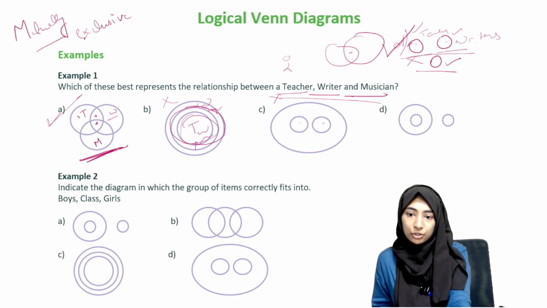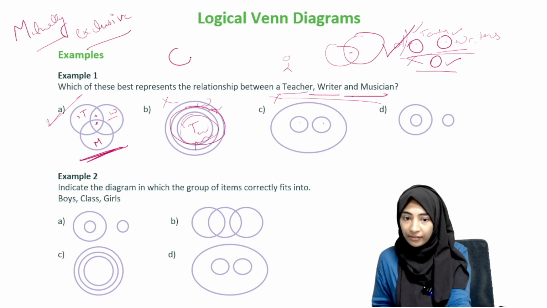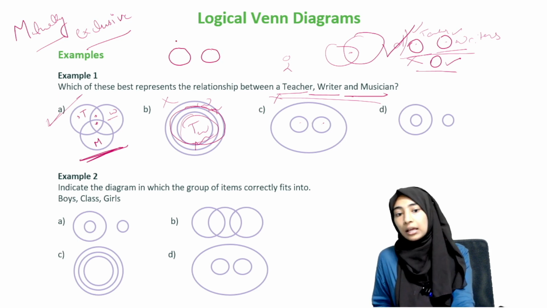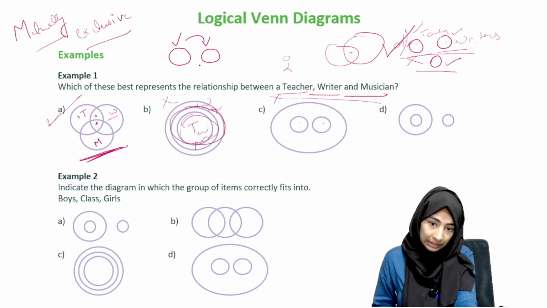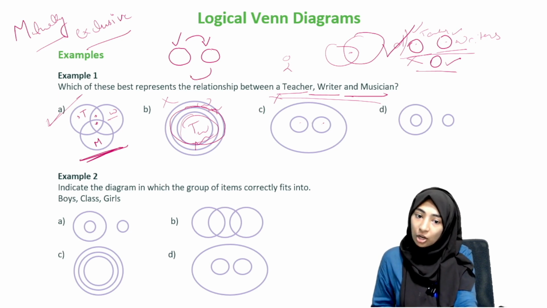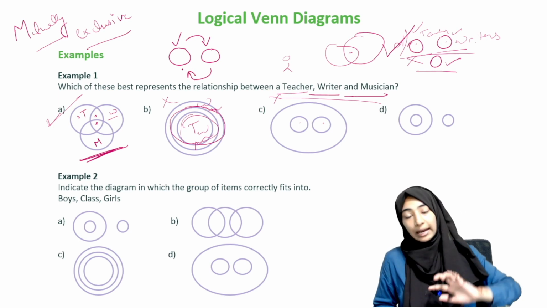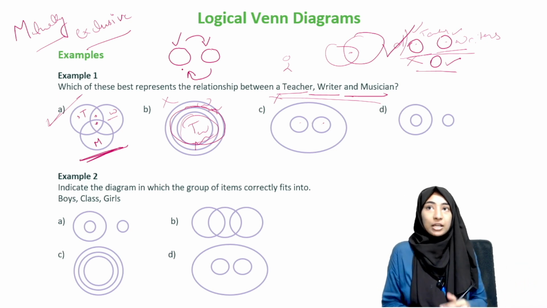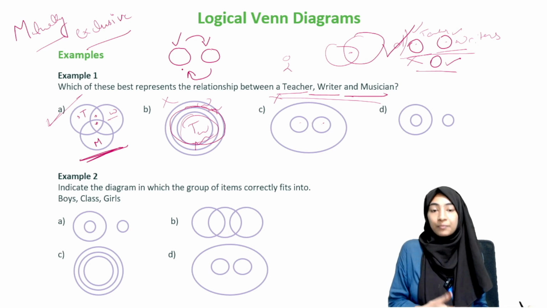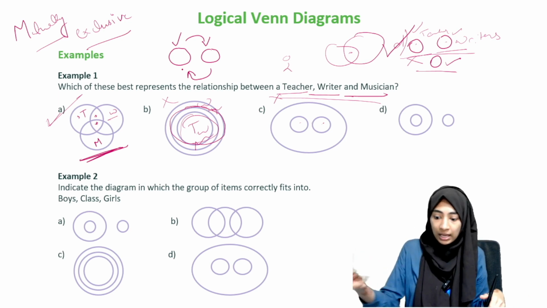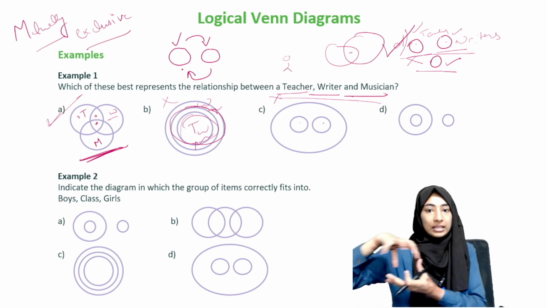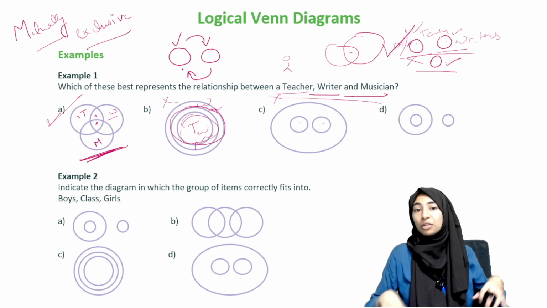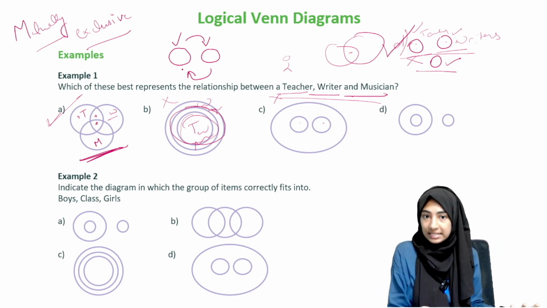What we mean by mutually exclusive is that when you have two things, the first thing does not contain anything from the second thing, and the second thing does not contain anything from the first thing. This is what I discussed in the theory class for logical Venn diagrams. I told you, right? Smokers and non-smokers. If you put a person in the set of smokers, the person cannot be in the set of non-smokers at the same time, right?